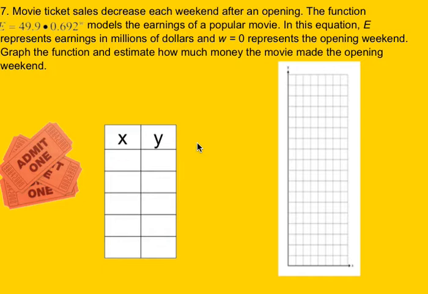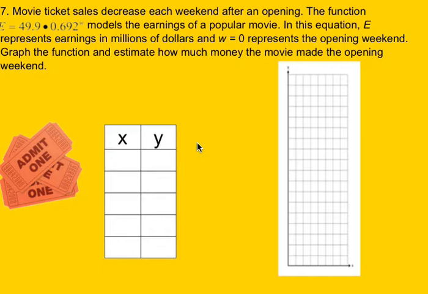It says movie ticket sales decrease each weekend after an opening. So it gives us a function that models the earning of a popular movie. In the equation, E represents the earnings in millions of dollars, and W represents opening weekend. So when W is 0. So we want to graph the function and estimate how much money they made.